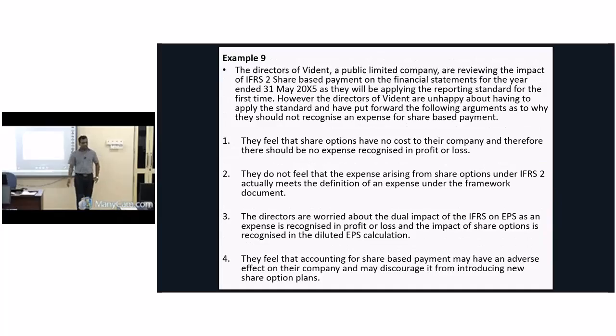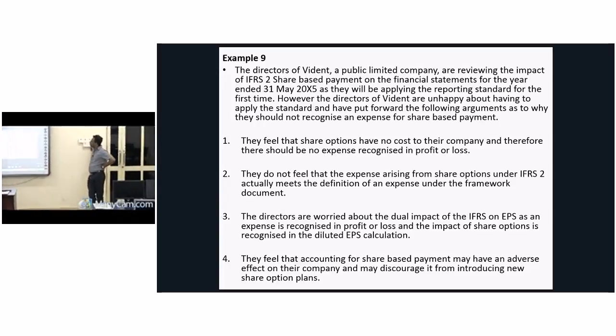These are the arguments. You have to write a report. They feel that share options have no cost to their company and therefore there should be no expense regarding its profit or loss.